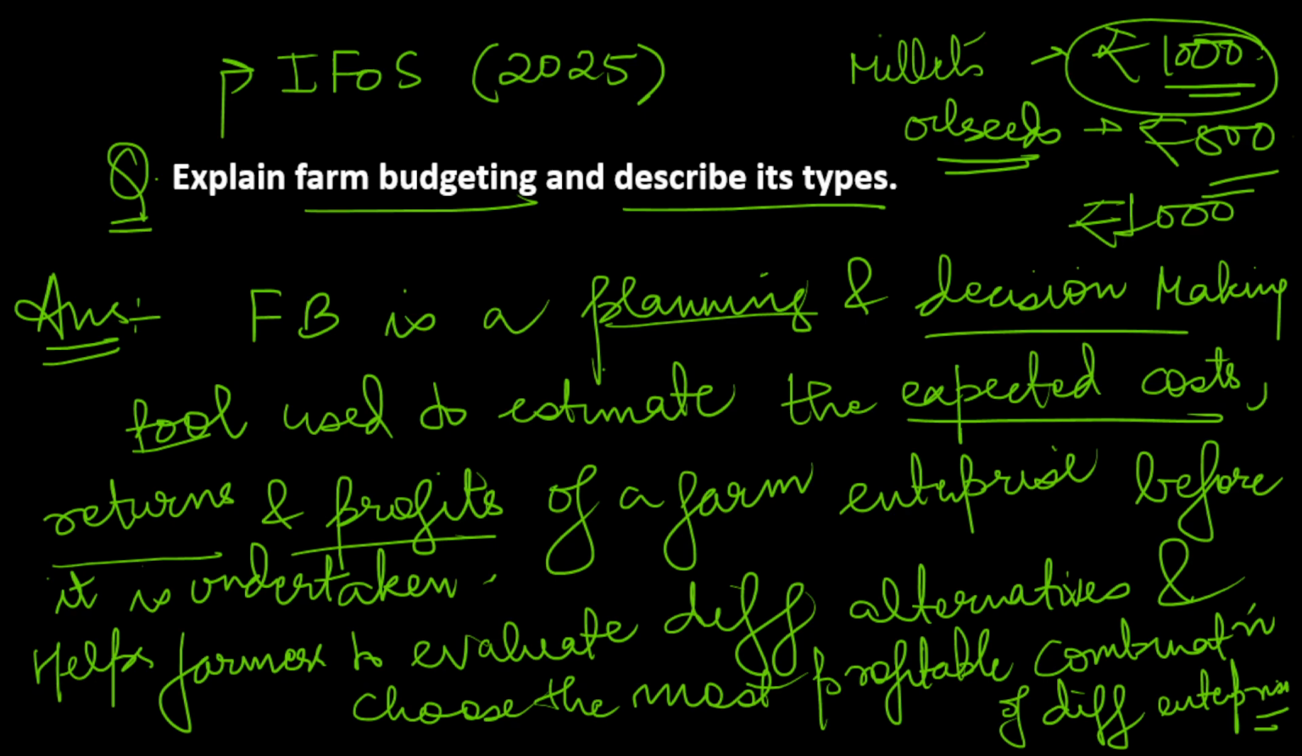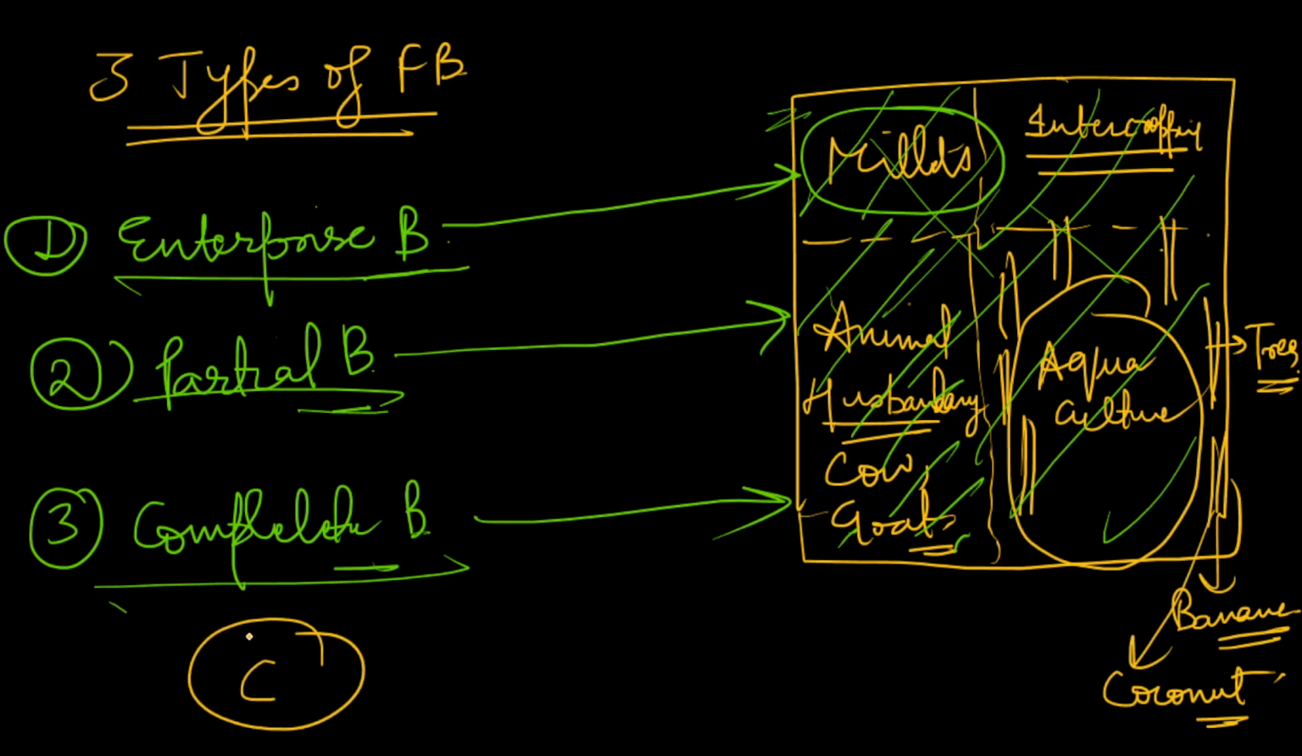I hope you understand all parts of the question, and you will be able to write a very good answer now. You can also mention a conclusion here. You can mention a good conclusion that yes, farm budgeting is an important farm management tool that helps farmers plan, evaluate alternatives, and make rational economic decisions. And different types of farm budgets such as enterprise budget, partial budget, whole budget, or complete budget assist in improving farm profitability and resource use efficiency. So that would be, I think, a great conclusion.